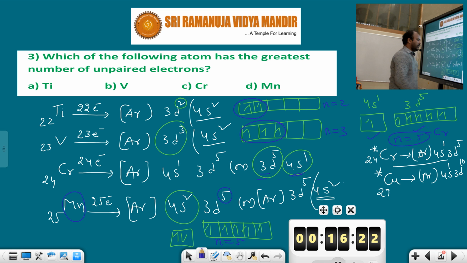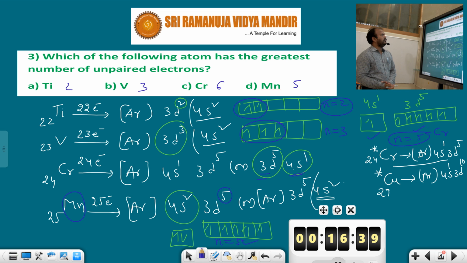Vanadium, how many unpaired electrons will there be? 3. And chromium unpaired electrons are 6. Manganese unpaired electrons are 5. So among the following, which atom has the greatest number of unpaired electrons? Obviously chromium, 6 unpaired electrons. S has 1 unpaired electron, D has 5 unpaired electrons. So where are the highest number of unpaired electrons? Chromium atom. I hope you could understand this one.